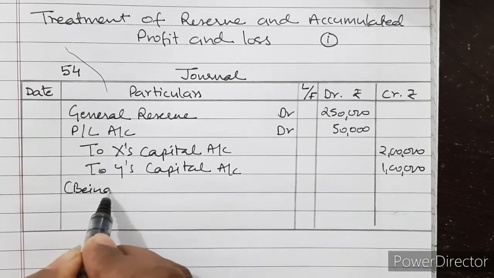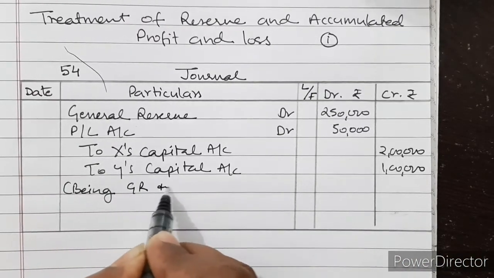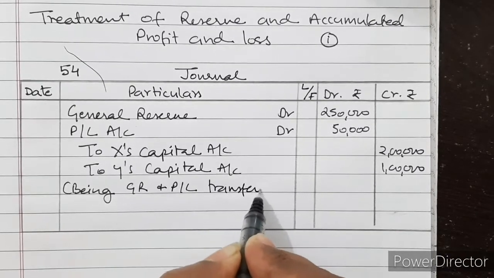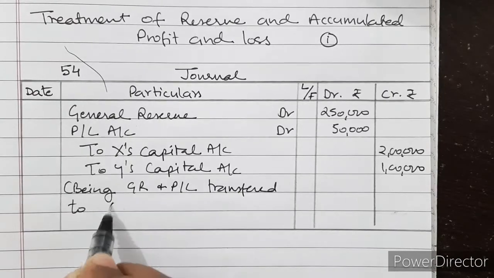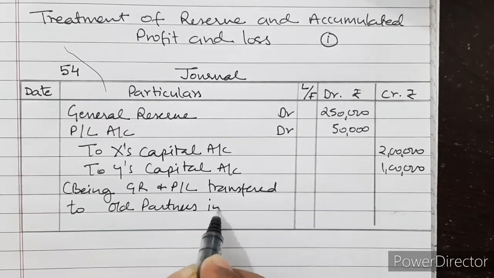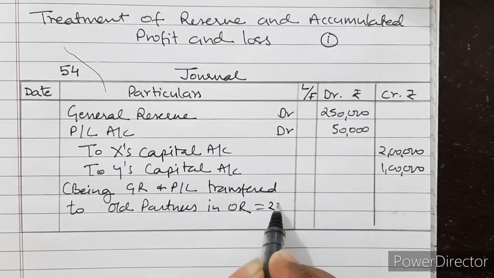Being general reserve and profit and loss transferred to old partners in old ratio, which is 2:1.